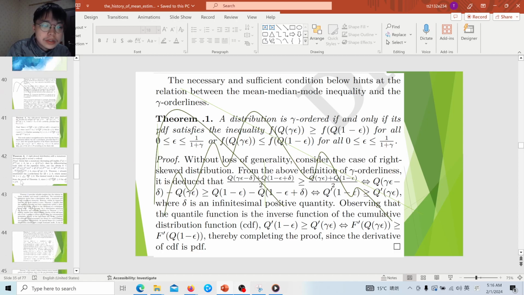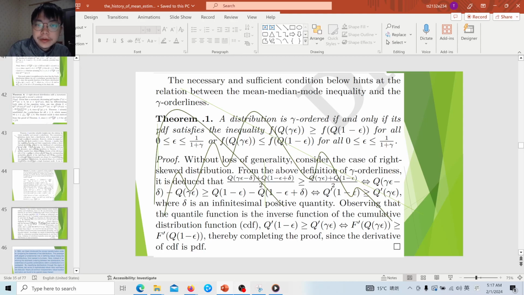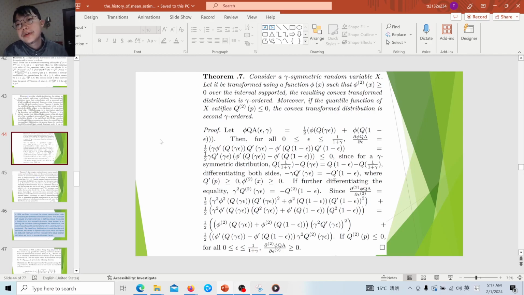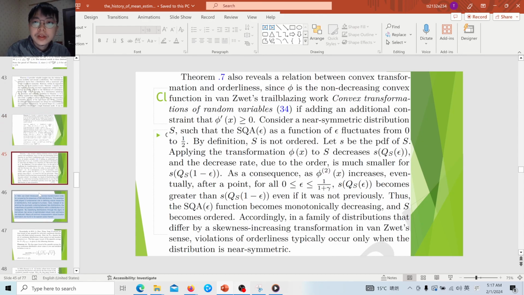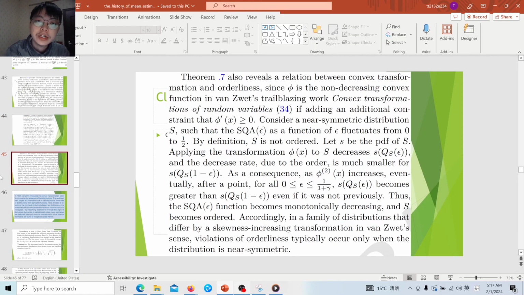So in this way, we can say that although a gamma ordered distribution may not be strictly unimodal, generally there should be a dominant mode within it, and the other modes should be small modes. And later, if we consider a gamma symmetry distribution and transform it with a convex function, the resulting distribution is always gamma ordered. And if the quantile function of the convex transformed distribution satisfies this, it can even be second gamma ordered. Theorem 7 also reveals a relation between convex transformation and orderliness.